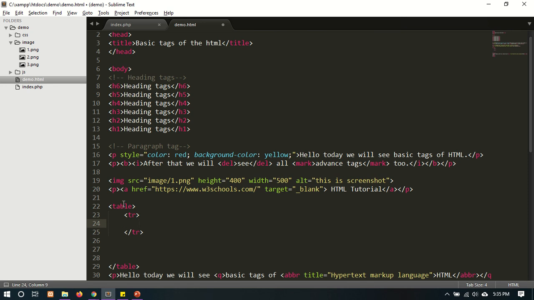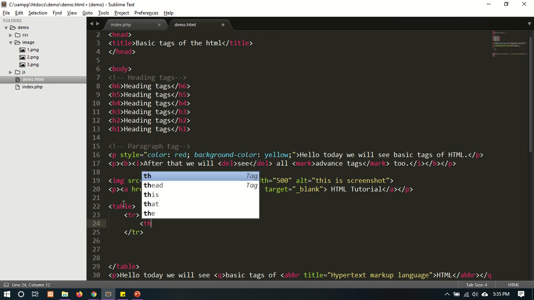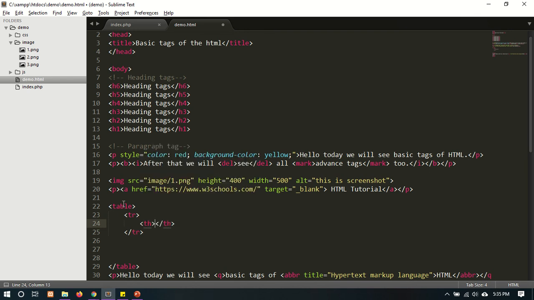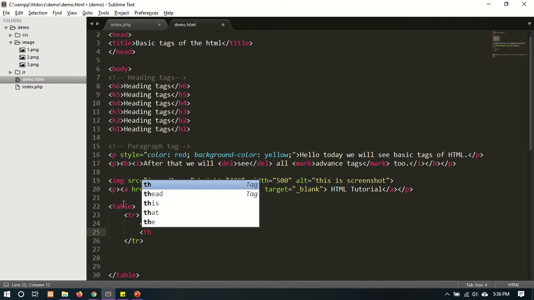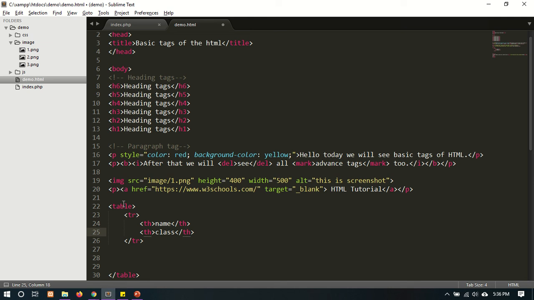There is a first row. In the first row, we are going to define the column names or the heading of the columns. So we are going to use the th tag: name, class, city.